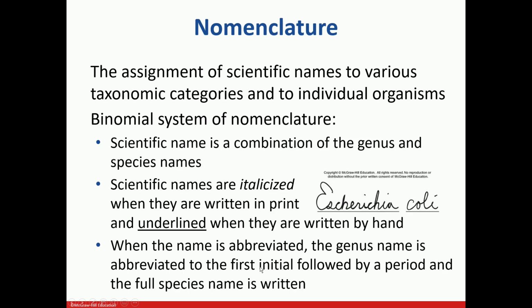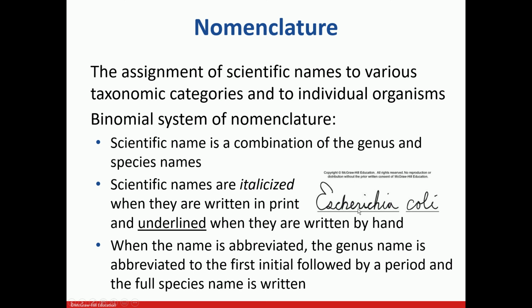Okay, nomenclature. As I said, it's a way of giving a scientific name to an organism. There is a binomial system of nomenclature, which means that the scientific name which is given to an organism has two parts. The first name is called the genus name, and the second name is called the species name.